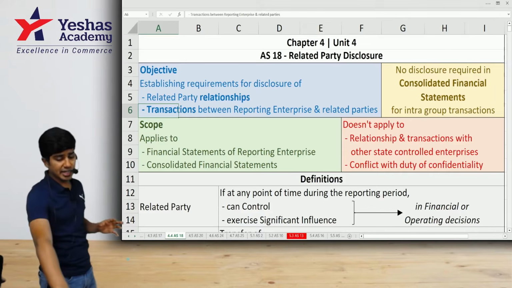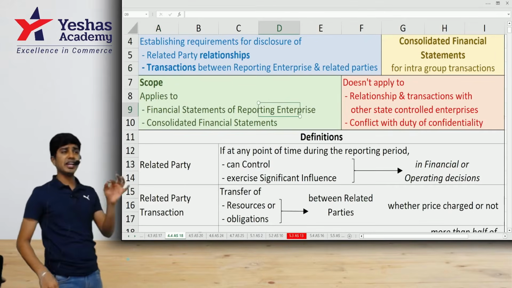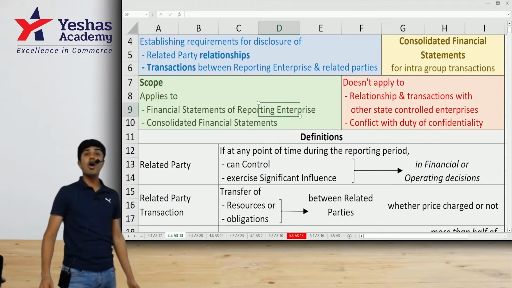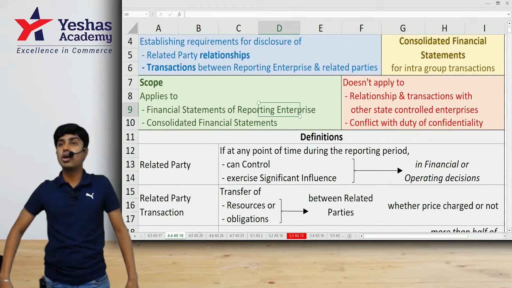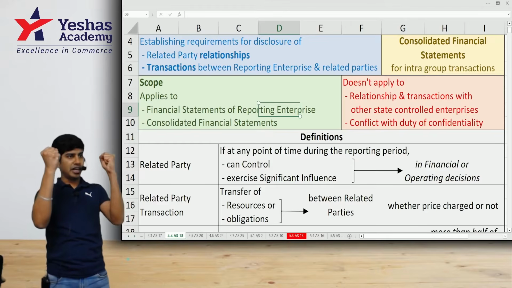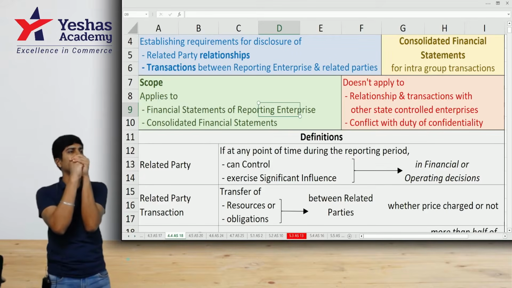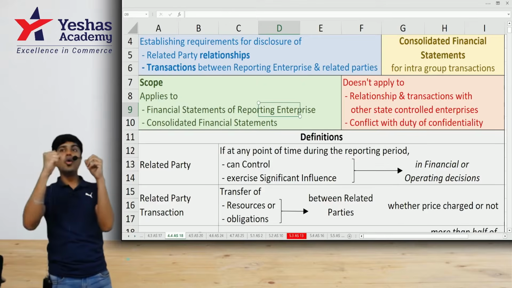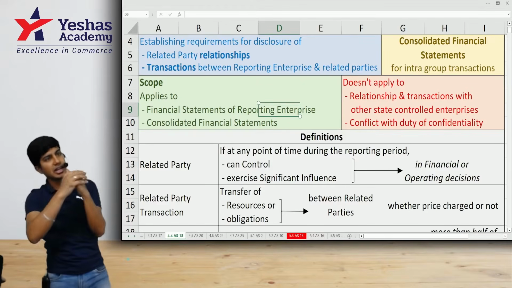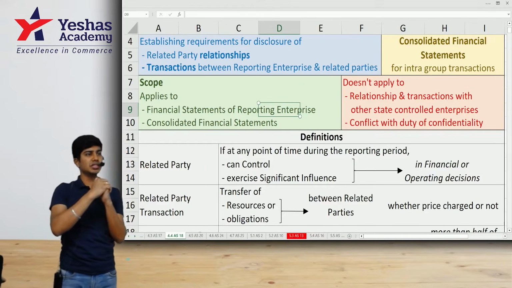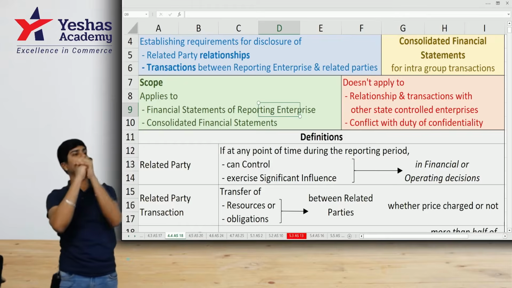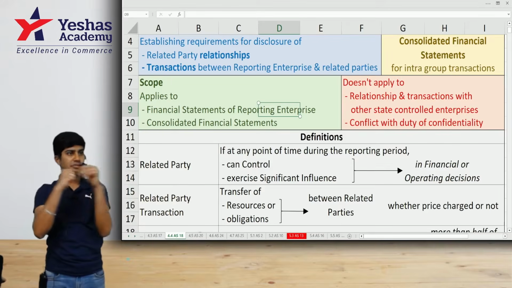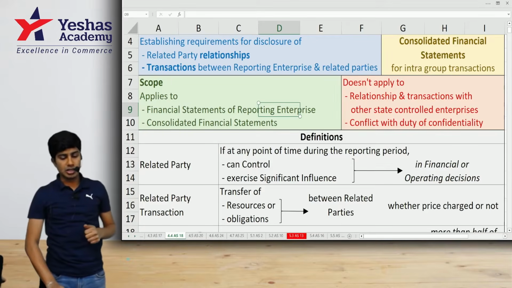Otherwise, AS 18 is applicable for standalone financial statements of the reporting enterprise, and also in preparation of consolidated financial statements. Holding and subsidiary are related parties, but when you prepare CFS, they are not related to each other. They are one entity. Holding's other related parties are related parties for preparation of CFS. Subsidiaries' related parties are related parties for CFS preparation. Got this? Then a couple of things.